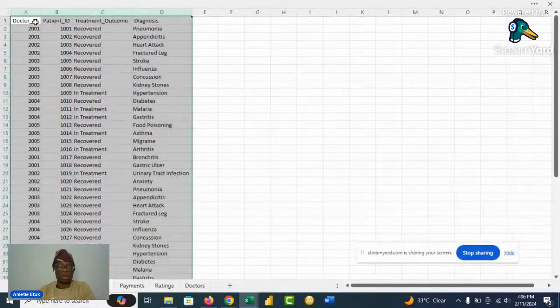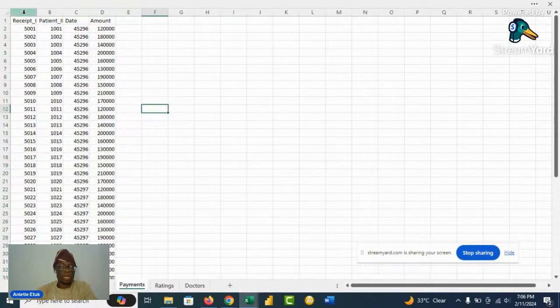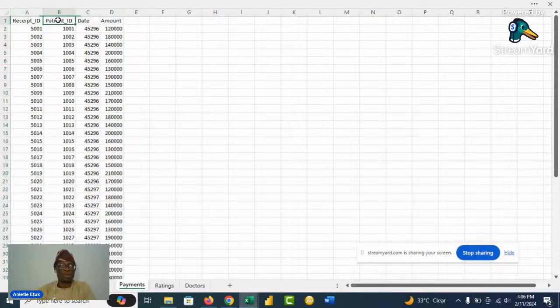Then when these patients come to the hospital, each patient is assigned to a doctor. So the doctor would do the diagnosis. You can see pneumonia, appendicitis, heart attack, and all that. And then the outcome of the treatment, if the patient is still in treatment or has fully recovered. Then after the treatment, we get to the account department where the patient has to make payment. So for each patient, you see the receipt ID, the date the payment was made, and the amount the patient paid for the particular service.